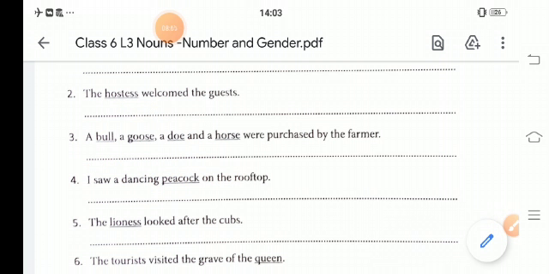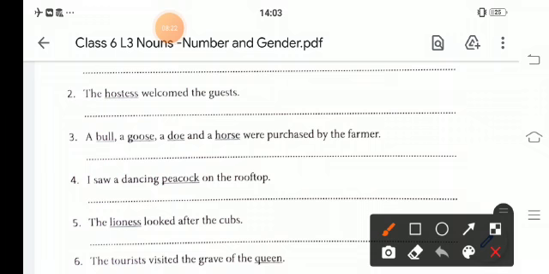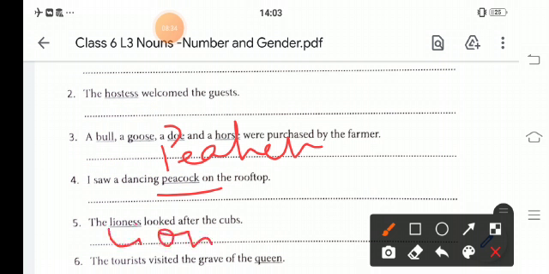The fourth one is: I saw a dancing peacock. The peacock will be the peahen. I saw a dancing peahen. Then the lioness. The lioness will be changed to a lion. The lion looked after the cubs.